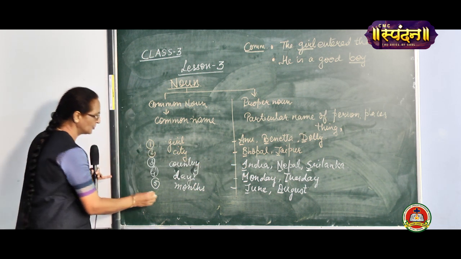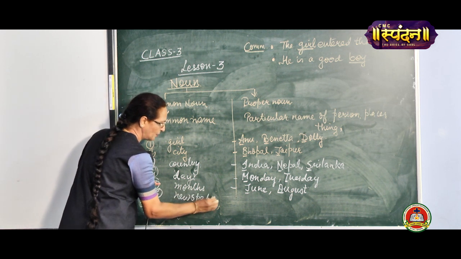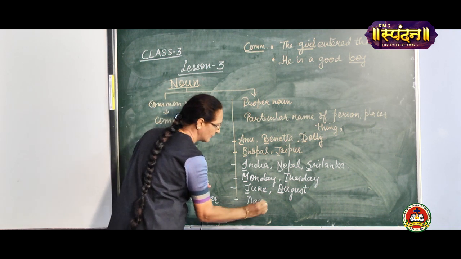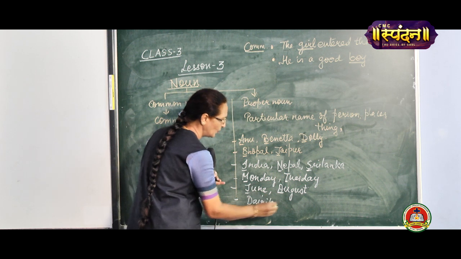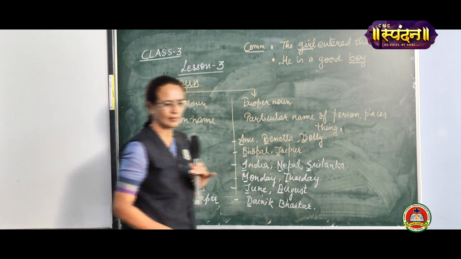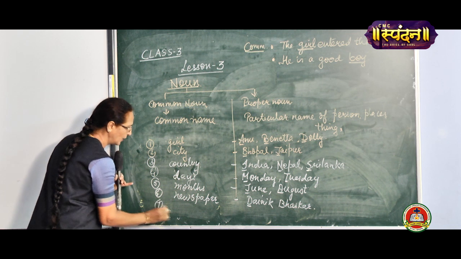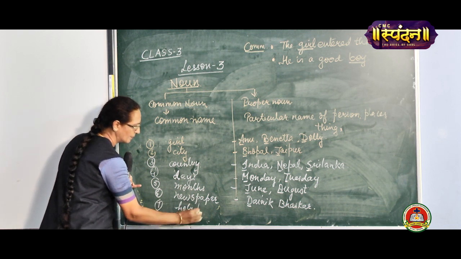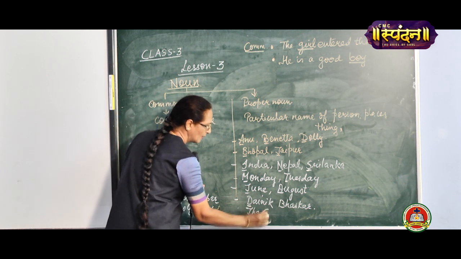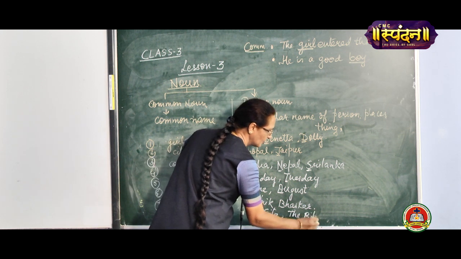Even the newspaper that you take. Newspaper is otherwise a common noun. But if I write Dainik Bhaskar, it starts with capital letter. Take any book or any holy book. We write the Gita, capital. The Bible, again B will be capital.